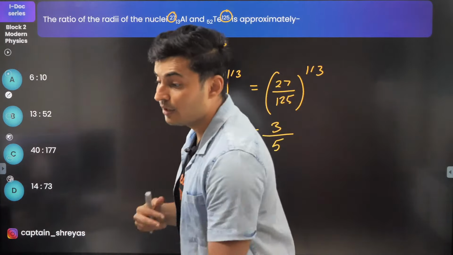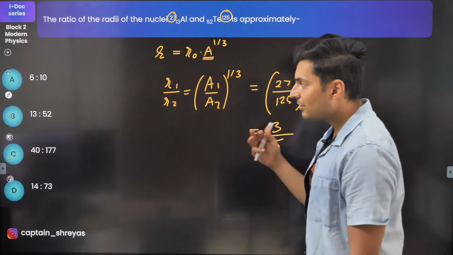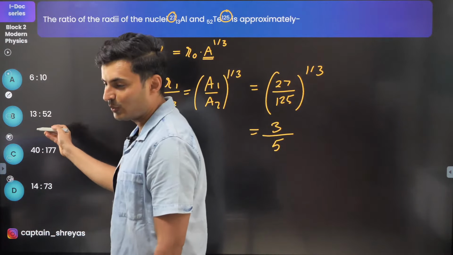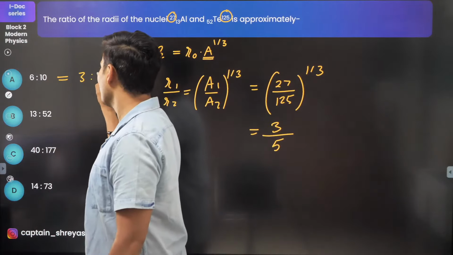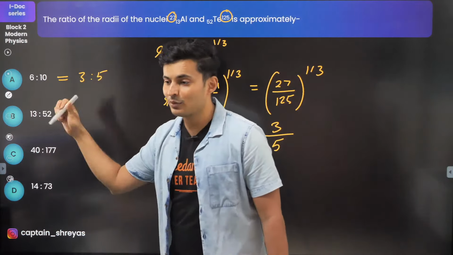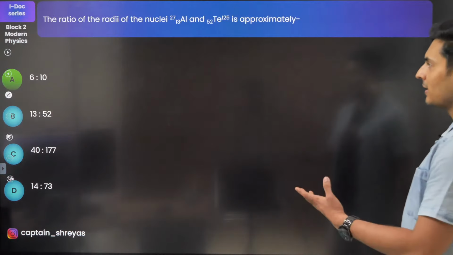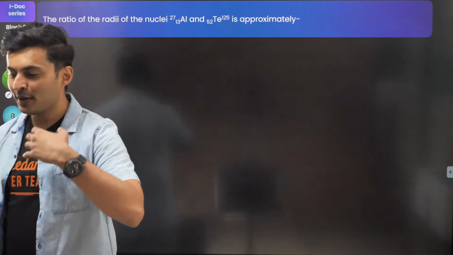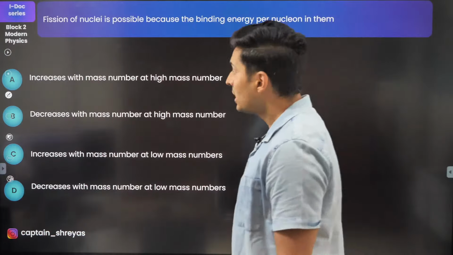3:5. Now you might get the shock of your life. You'll be like, sir, 3:5 is not there. Guys, read carefully. You will see, it's not this, it's not 13:52. Guys, 3:5 is this one, because 6:10 is obviously 3:5, right? So sometimes they might confuse you like that. Okay, I hope this is clear. All right, awesomeness. Very good. Okay, let's move on to the next one. Very good, Samiha. Moving on to the next question coming up on your screen.